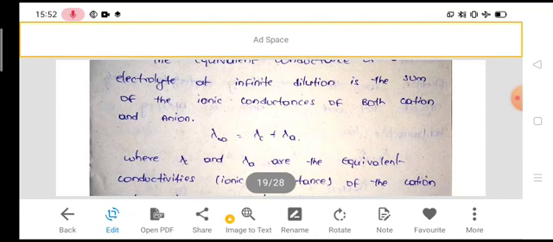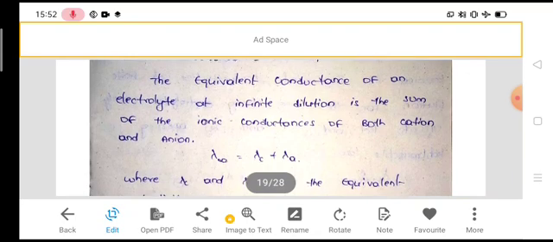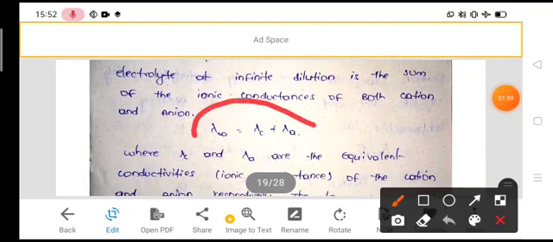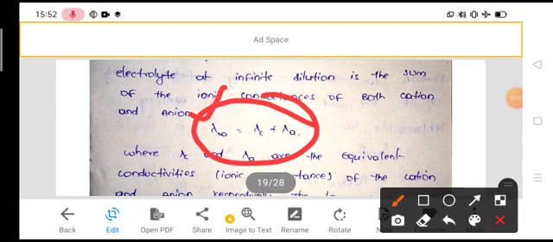It is very important to note that the Kohlrausch law is applicable only at infinite dilution. Here in this equation, lambda infinity is always equal to the equivalent conductance of an electrolyte at infinite dilution, lambda C is the ionic conductance of the cation of that electrolyte, and lambda A is the ionic conductance of the anion of the same electrolyte.